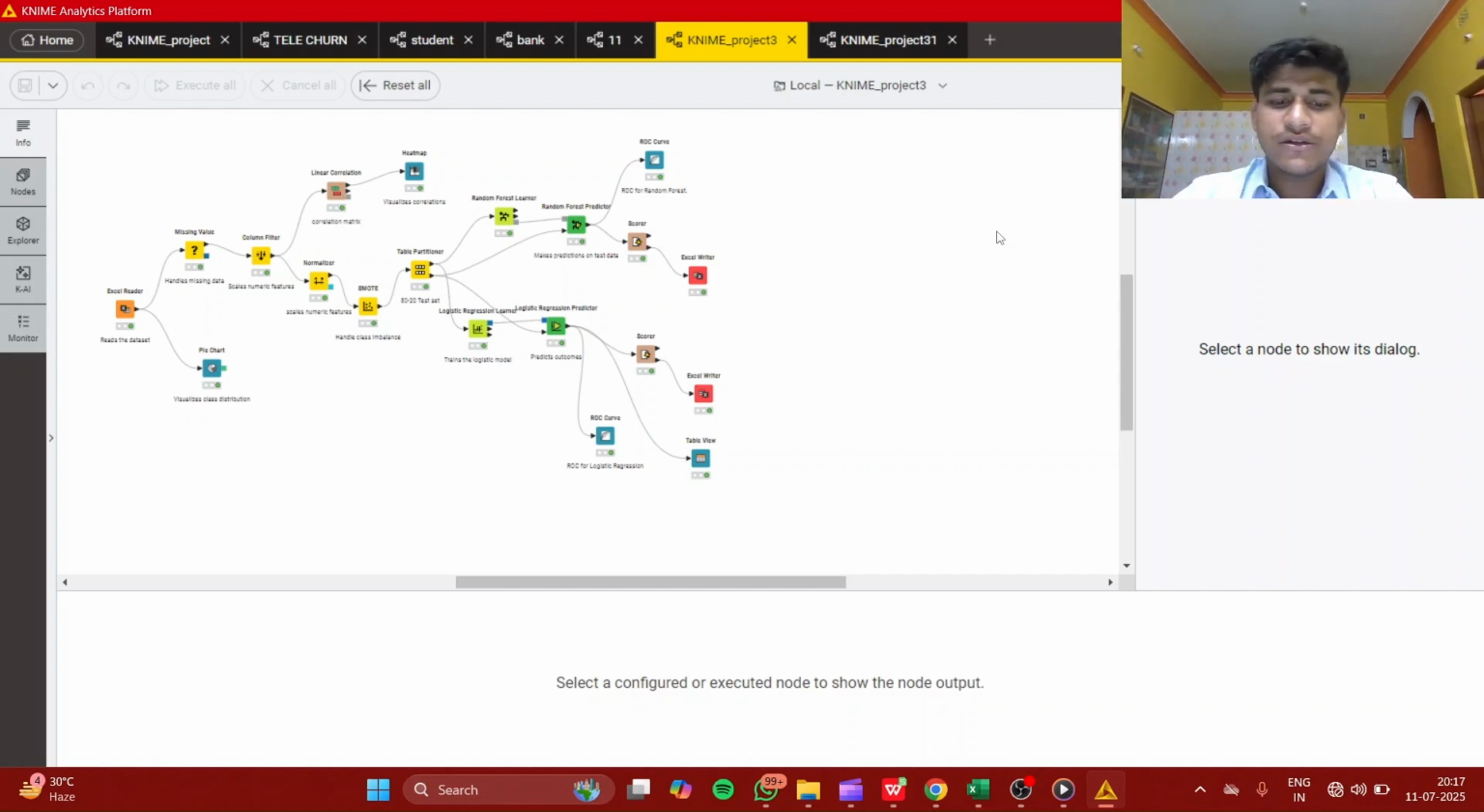Now, in conclusion, the project shows how machine learning with Knime can solve real-world business problems. We built a complete pipeline from data loading, processing, and balancing to model training, evaluation, and export to Excel. Despite some limitations, the project demonstrates a practical, visual, and effective approach to churn prediction.